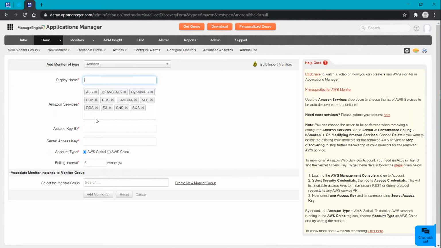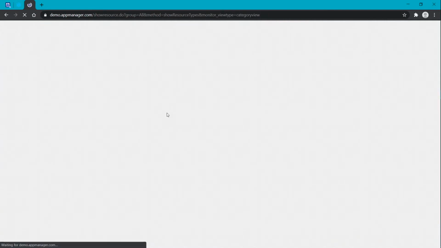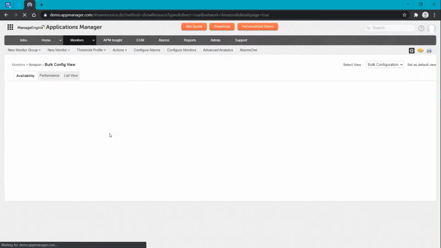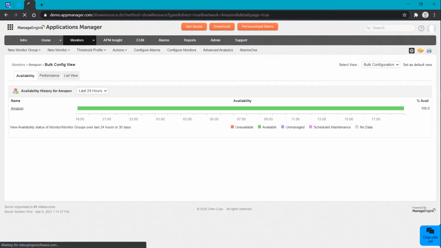In order to show you the data collection related information, let me go back to an added monitor. Likewise, under the cloud apps, you can see the Amazon monitor. You have to click onto that, and you'll be getting the overview page here.